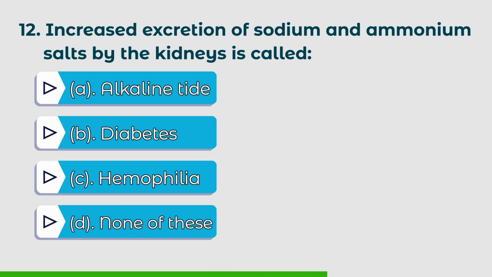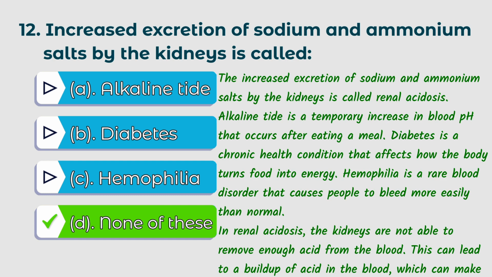Options: A. Alkaline tide, B. Diabetes, C. Hemophilia, D. None of these. The right answer is D. None of these. The increased excretion of sodium and ammonium salts by the kidneys is called renal acidosis.